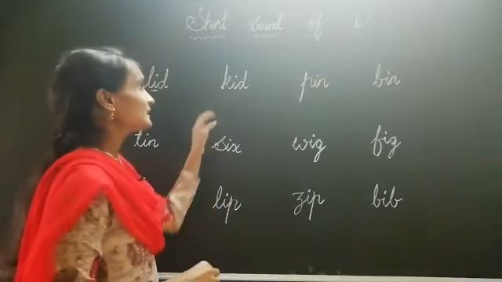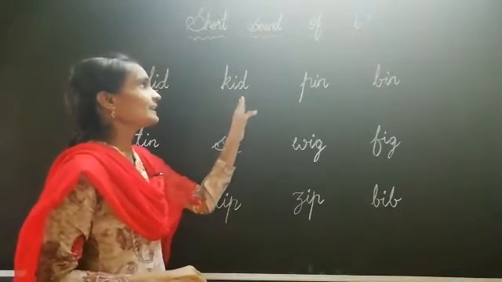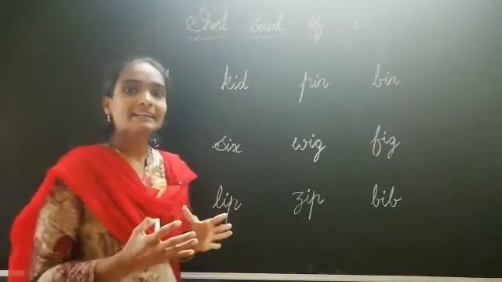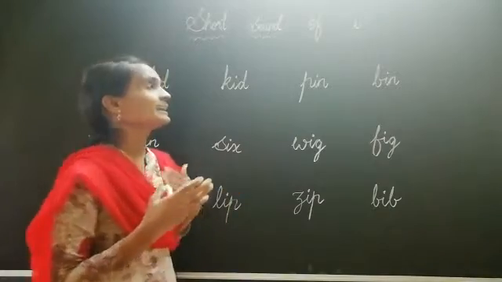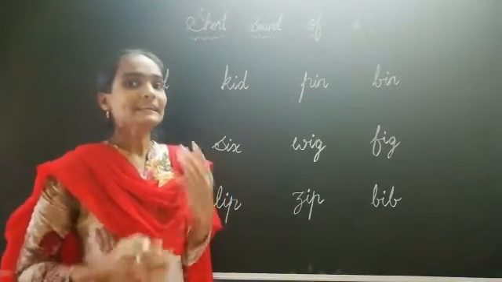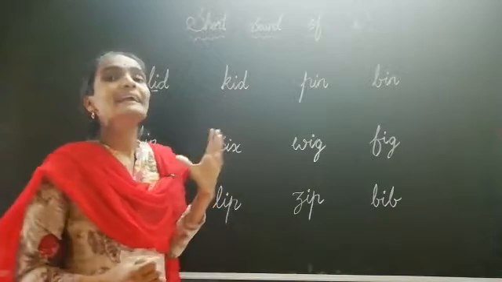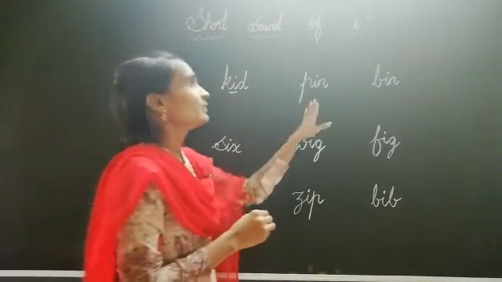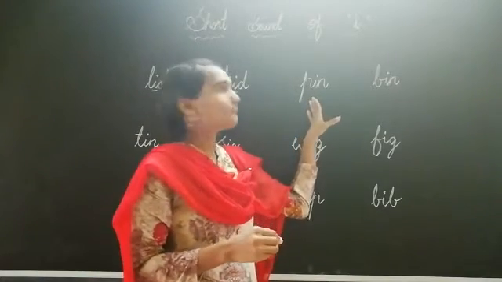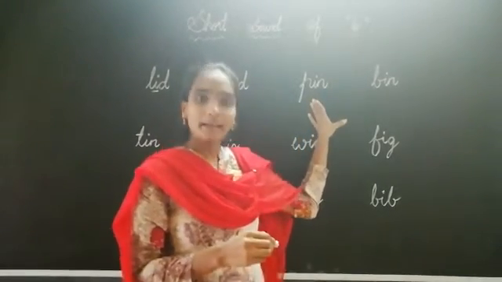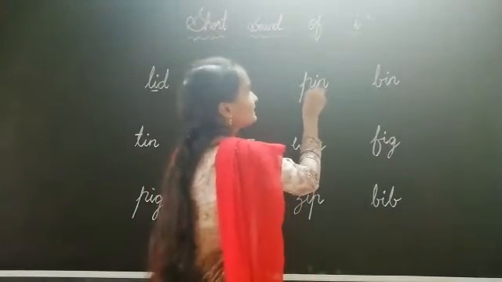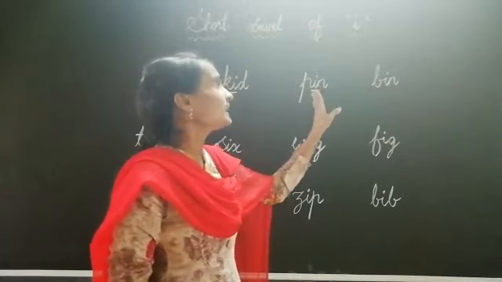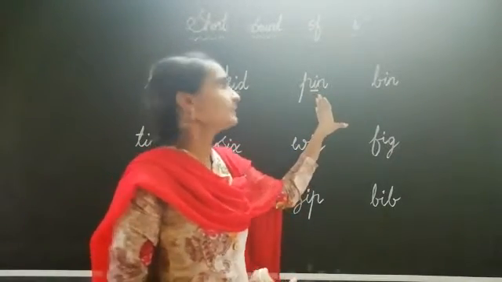Okay children? See the next word here. K-I-D. Kid. So, kid, in the middle of the word we are hearing the sound as E. Okay? Next. What is this word children? P-I-N. Pin. Okay? The letter I sounds as E in the middle. So, P-I-N. Pin. Okay? Next.